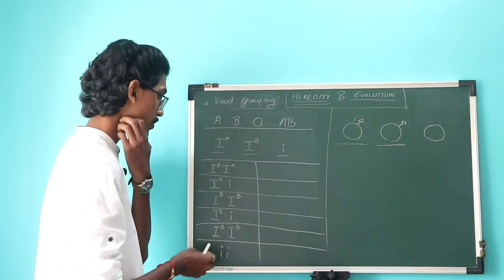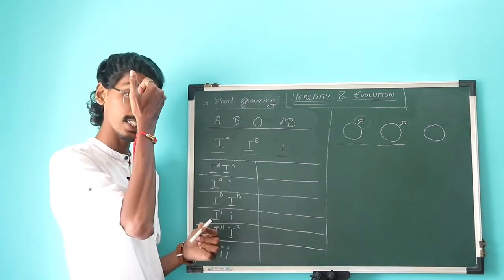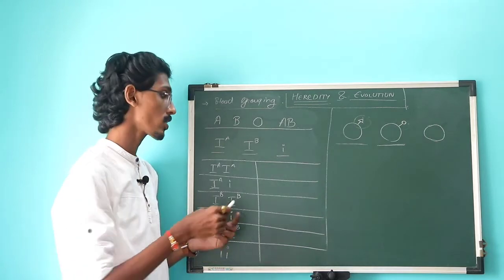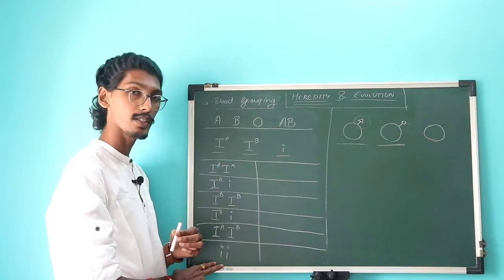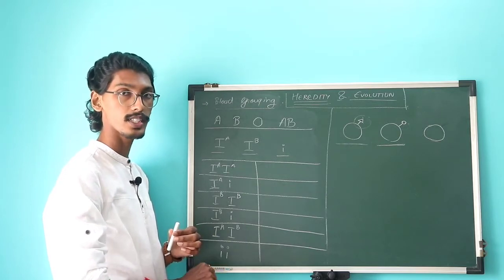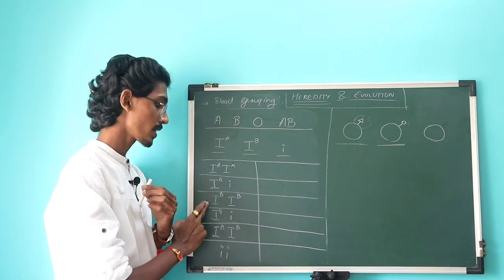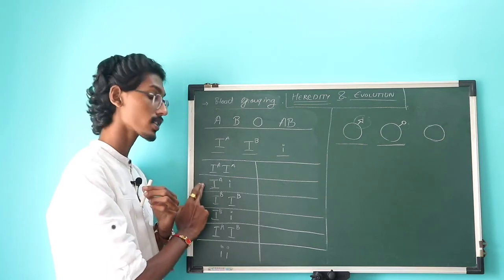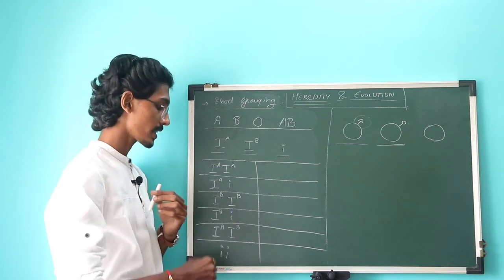If you see that the person has blood group AB, you can be sure about their genotype. They have both the dominant alleles of the blood grouping. Or if the person has O blood group, you can be sure about the genotype. But if a person has A blood group or B blood group, there are 2 possibilities. Either they can be pure or they can be hybrid.